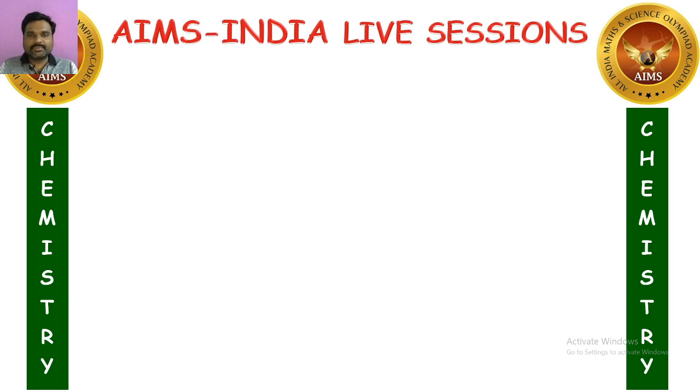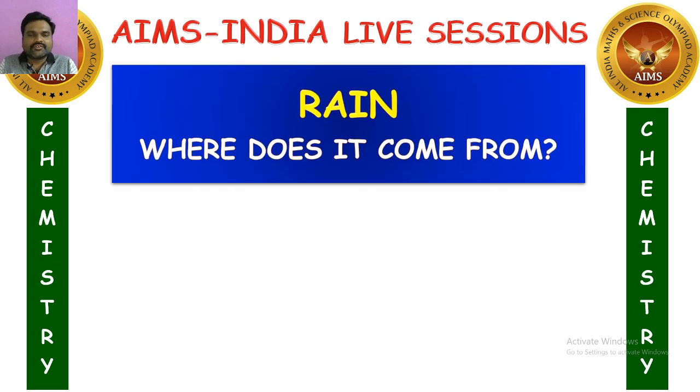So this is a chemistry class. As you know, we were discussing the chapter "Rain, where does it come from?" for a few days. From this chapter, we have already seen some concepts about water: what the different states of water are, how to convert one form of water into another, where this water exists for us, and how this water converts into clouds, and how these clouds cause rain.